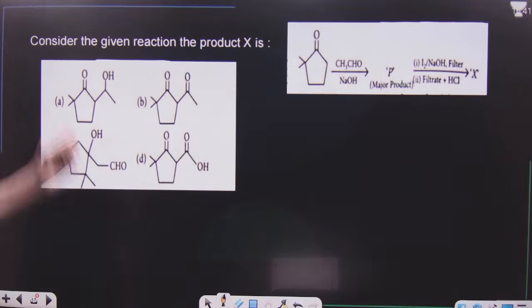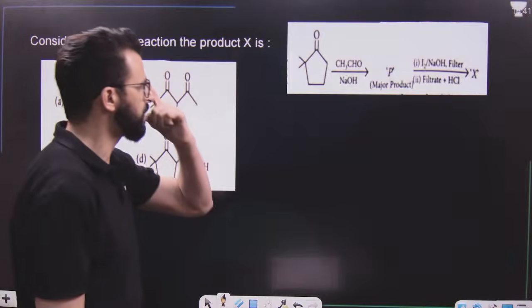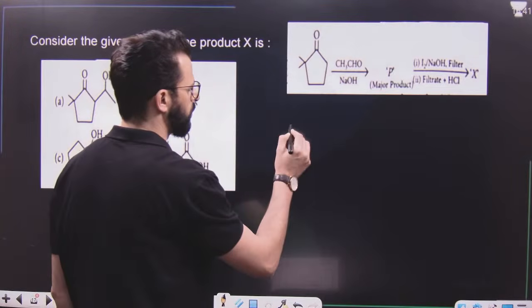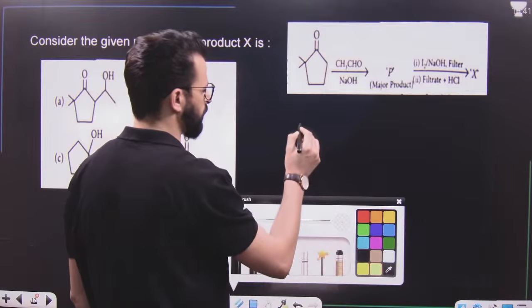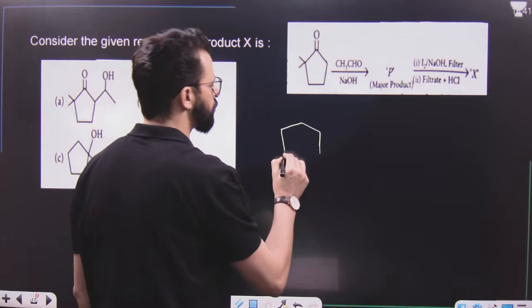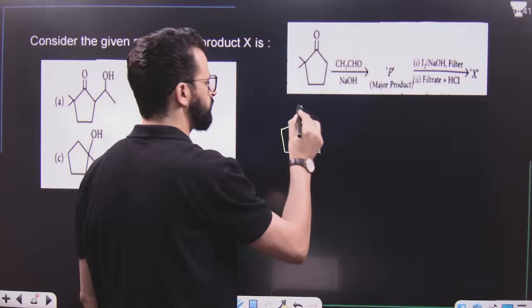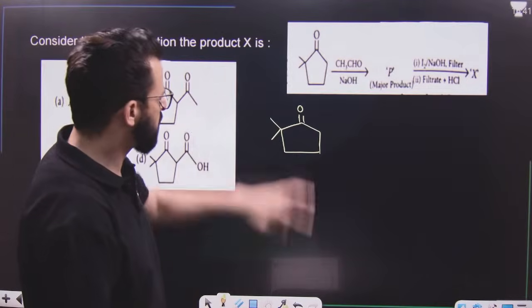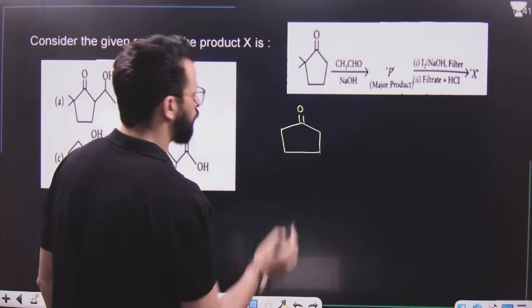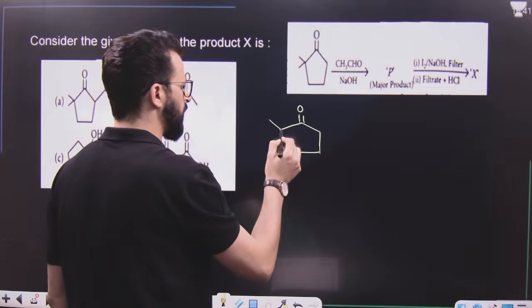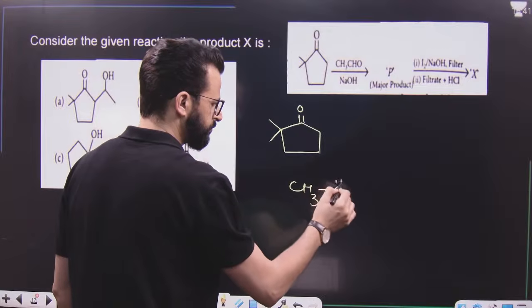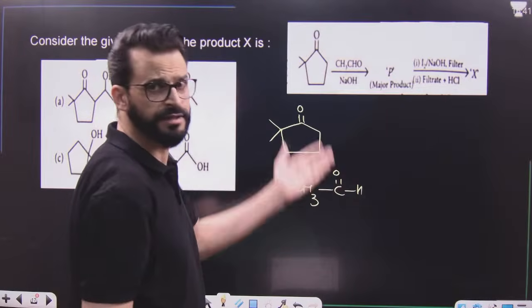Next, consider the given reaction and the product. Which type of reaction is this one? This is a very, very simple reaction. You should know which type of reaction this is. Have a look, dear students. This is aldehyde, CH3CHO, and this one is ketone.